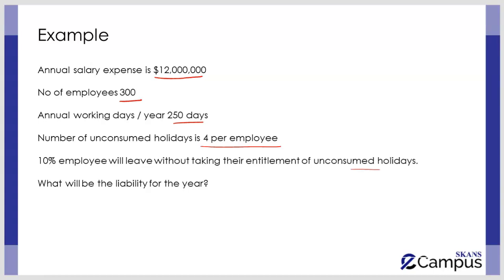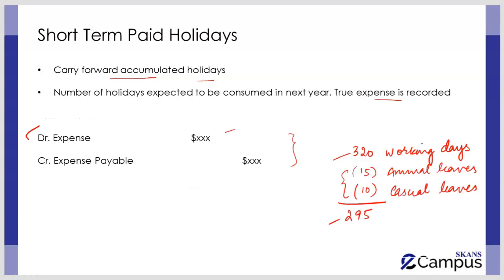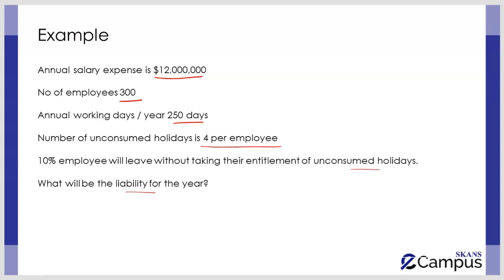Now, at the current year end, you have to judge what is going to be the liability in the current year. As I mentioned, because these leaves relate to the current accounting period, and the employees have performed their services in the current accounting period, the relevant expense also needs to be accounted for in the current accounting period. The amount, however, is going to be calculated on the data that we estimate for the next year.